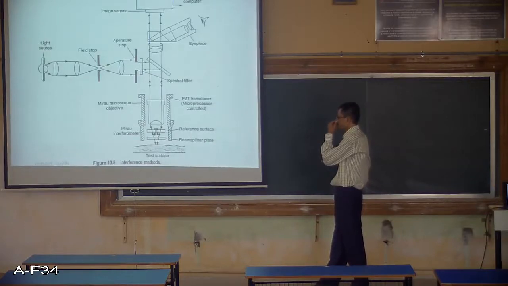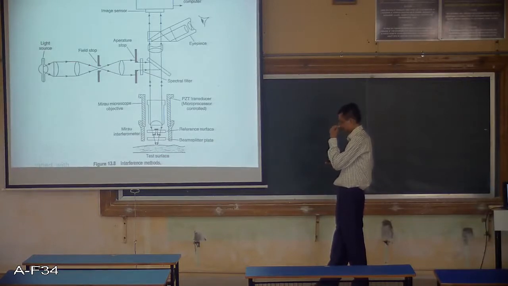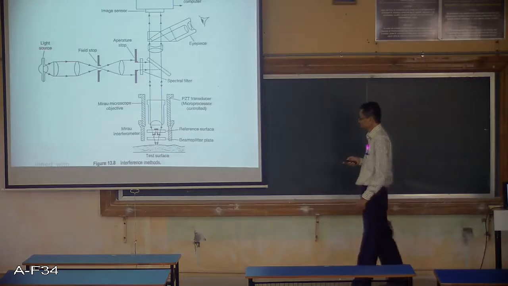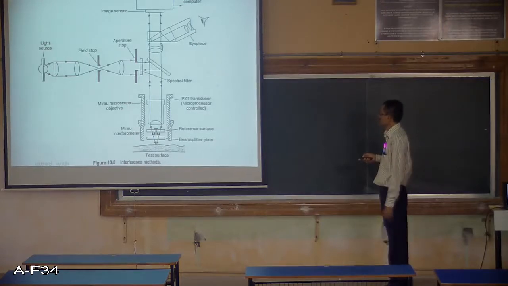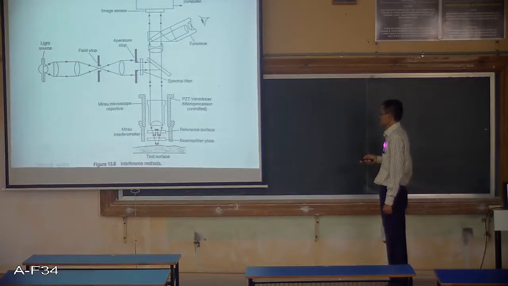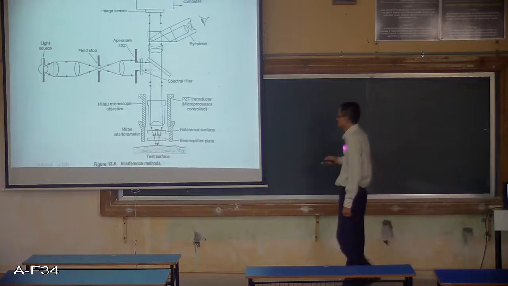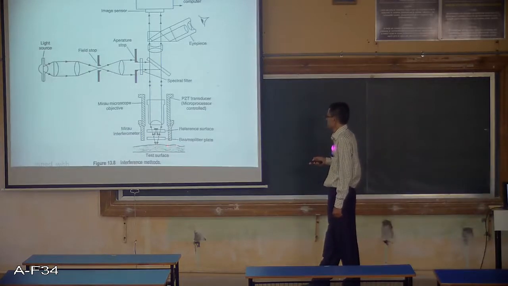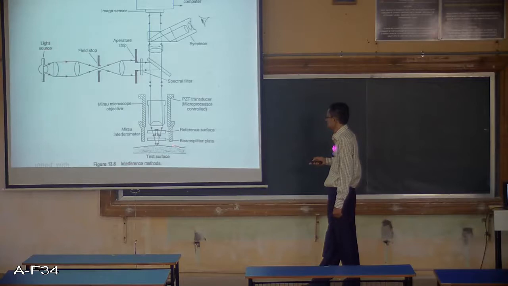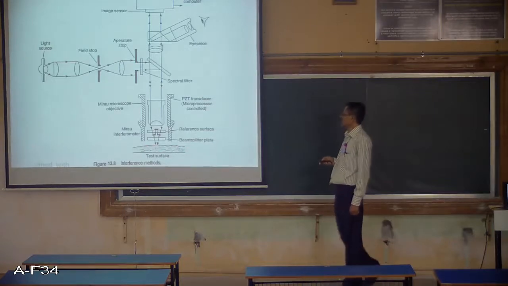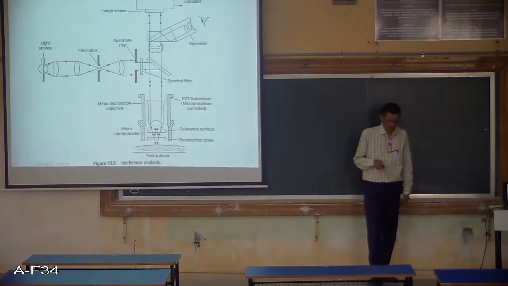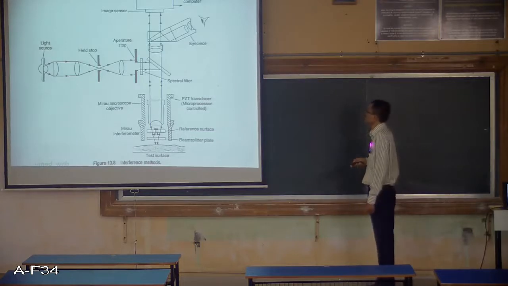Then interference methods. We are creating interference, and that interference will give you the size of the nanomaterial. Now here you can see this is the test surface which is to be measured. So the depth here, then the heel position here, the top position, this length you have to measure, the height you have to measure. All these measurements you can do by using this particular nano instrumentation.